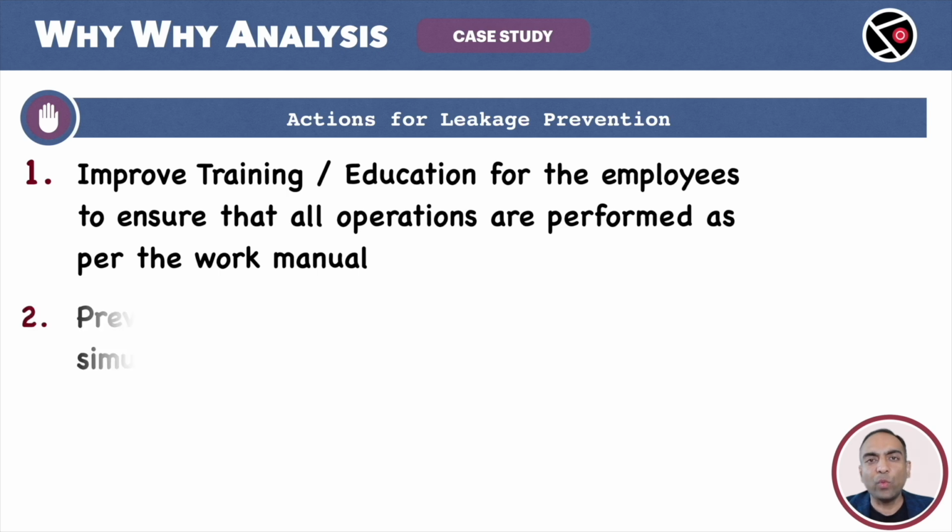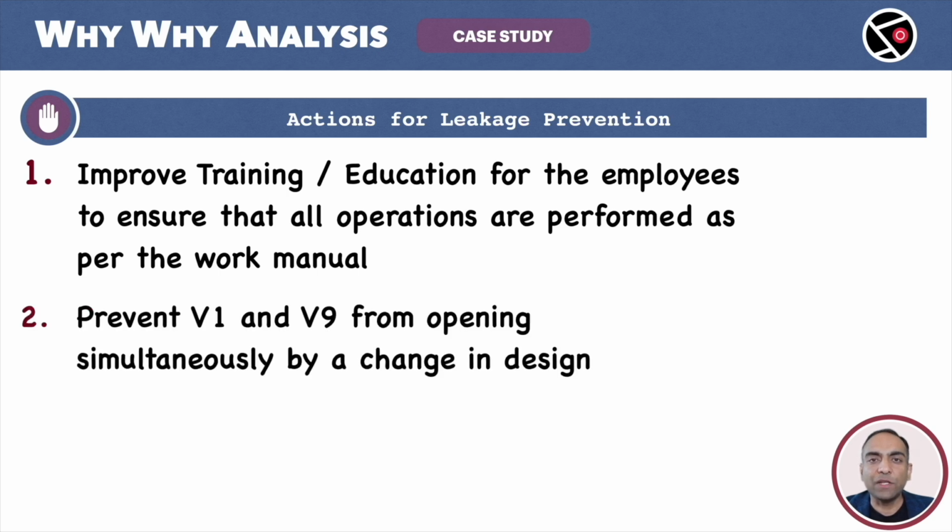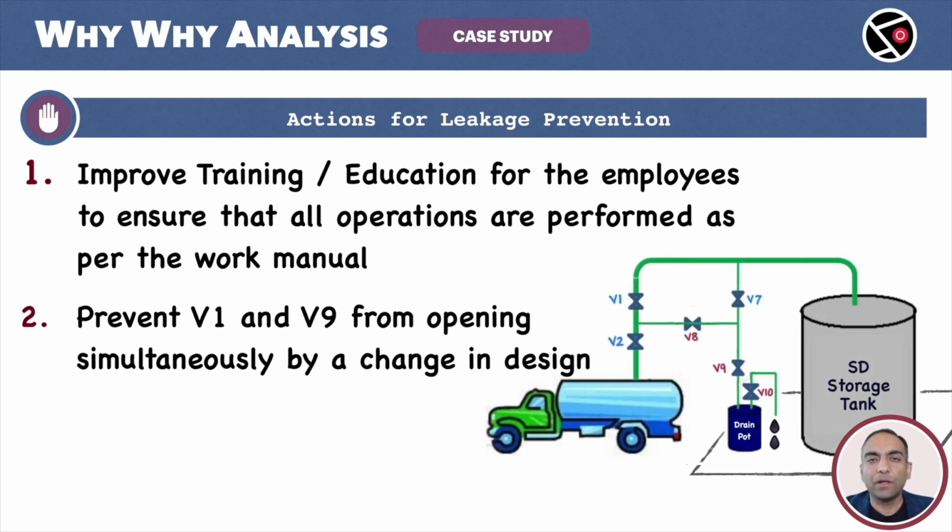Next, prevent V1 and V9 from opening simultaneously by a change in the design. Let me explain. V1 connects a tanker to the SD storage tank, and V9 connects a tanker to the drain pot. When we are transferring SD from the tanker to the storage tank, only V1 should be open, and V9 should be closed. This was mentioned in the work manual. The workers ignored the manual and this accident happened.